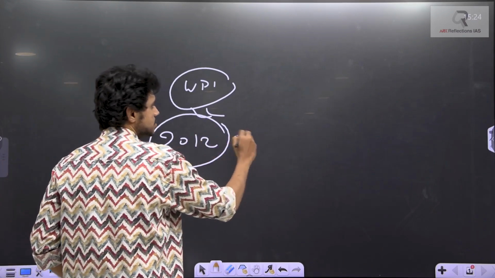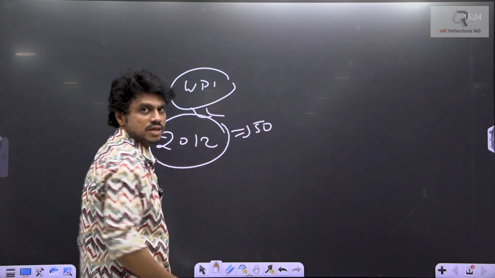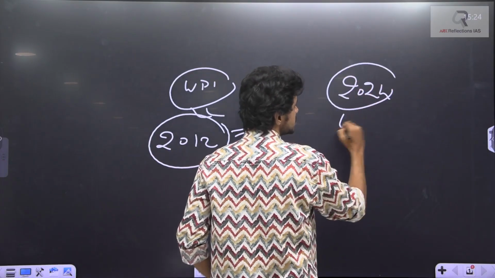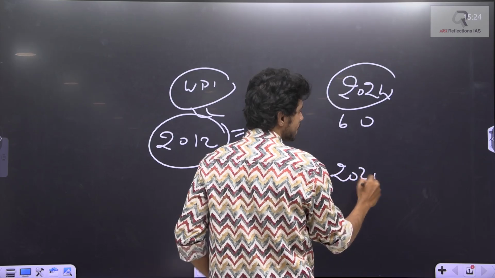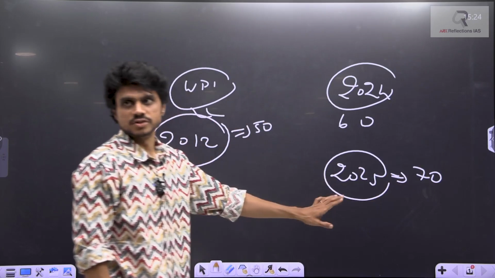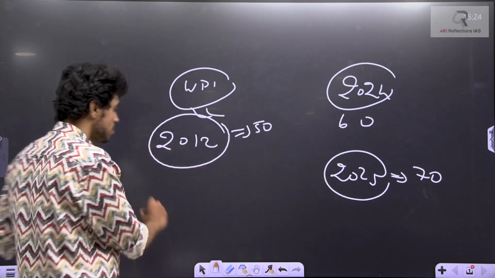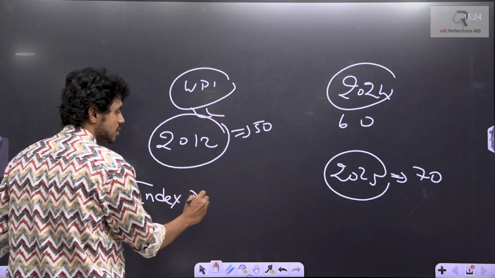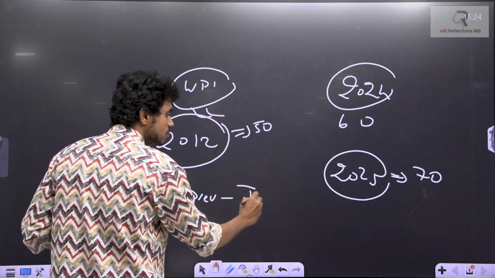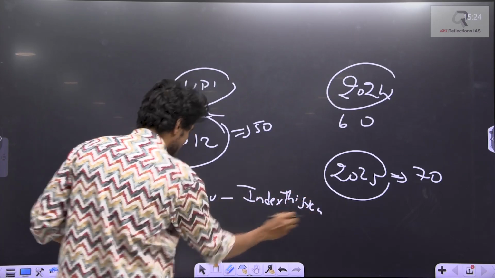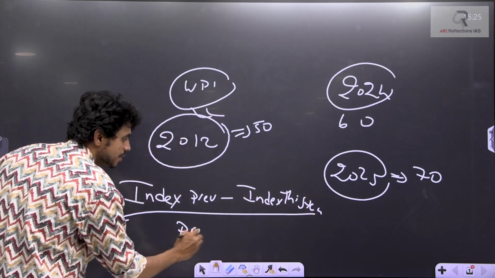Now let's say the base year's price of rice of 1 kg is 15, in 2024 it is 60 rupees, and in 2025 let's assume it is 70 rupees per kg. So what is the formula for the inflation? Index value of this year minus index value of previous year, by previous year, into 100.